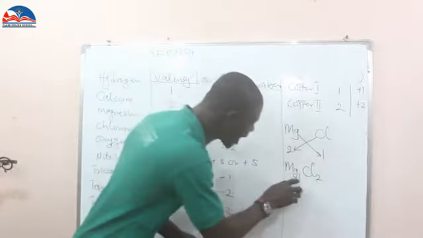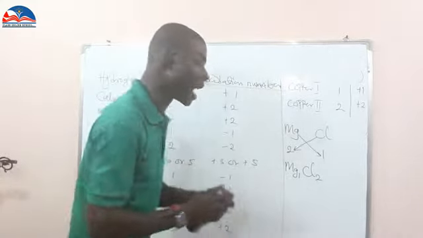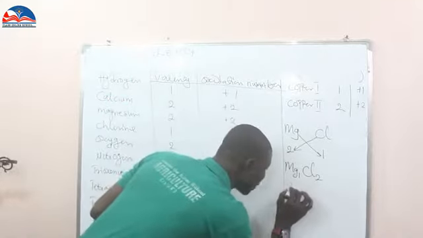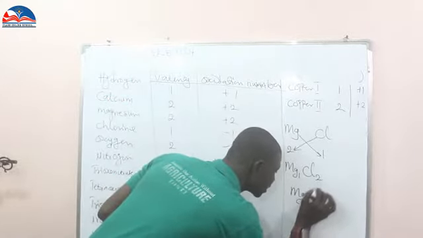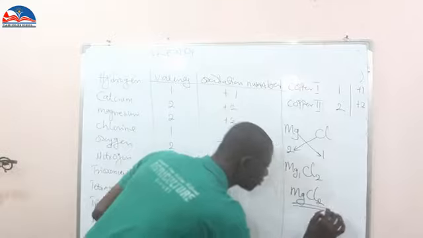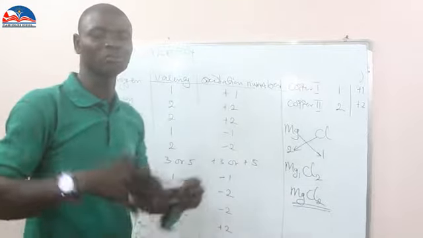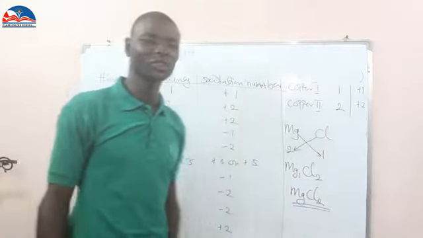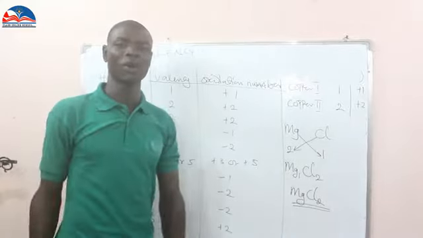And 1 times magnesium is the same thing as magnesium. Therefore, I'm going to have MgCl2. This becomes the answer, magnesium chloride. So that is what we call the combining power of an element.